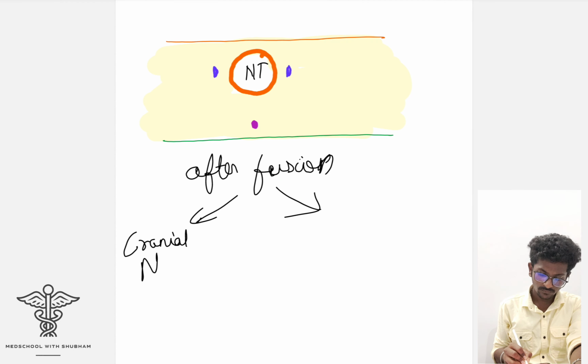Okay. Both of these, the cranial and the caudal neuropore, have also to be fused now. Both of these will also now get fused. They will get sealed off like this.